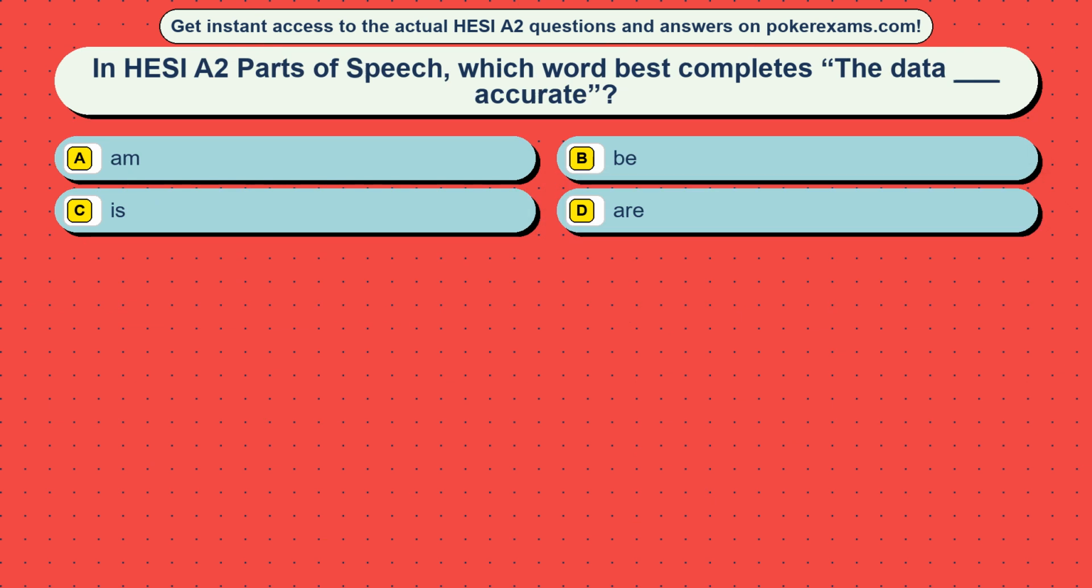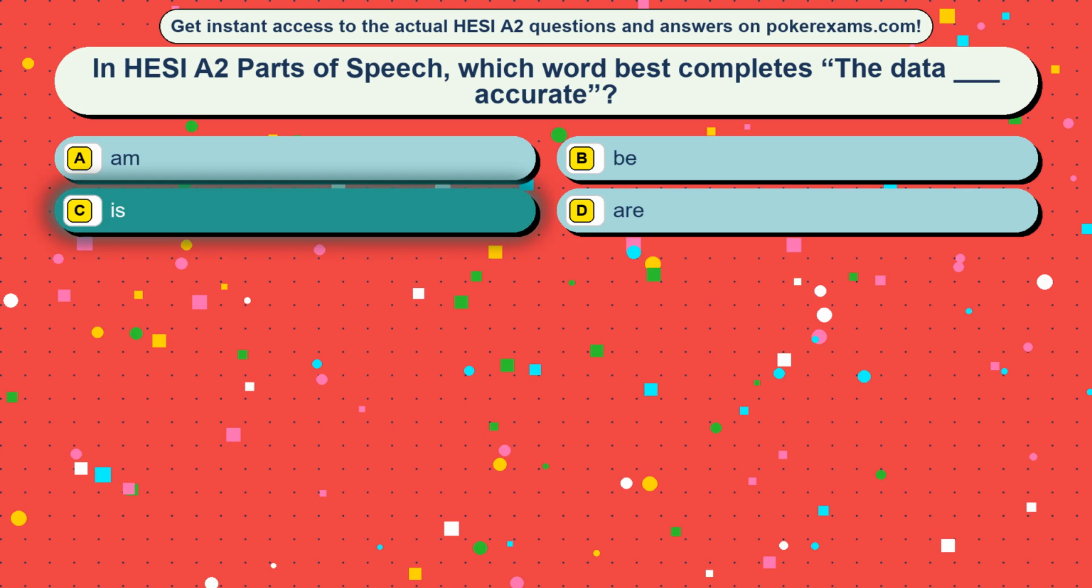Question 43. In HESI are two parts of speech, which word best completes the sentence: data blank accurate? Option A, them. Option B, be. Option C, is. Option D, are. The correct answer is option C, is.